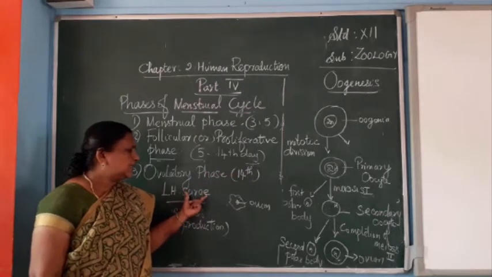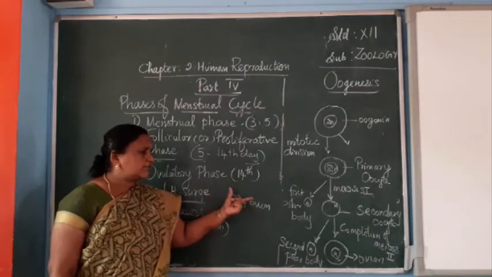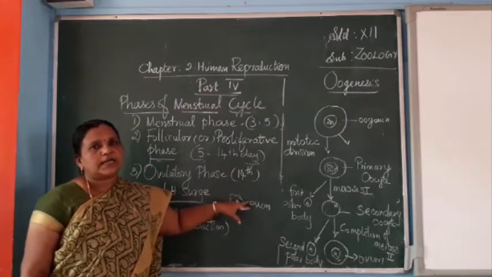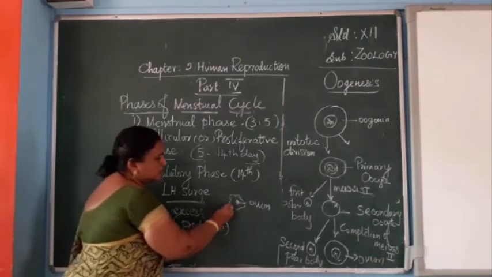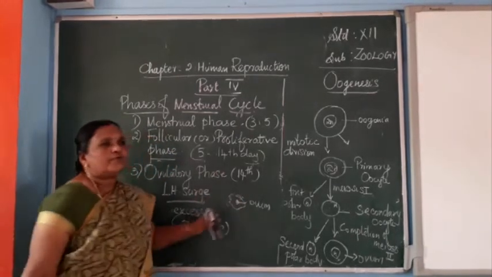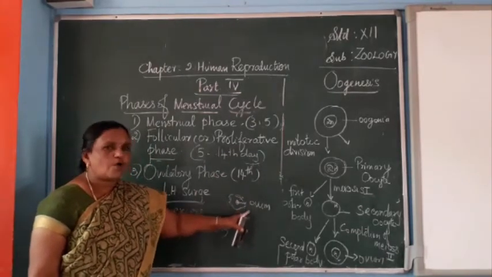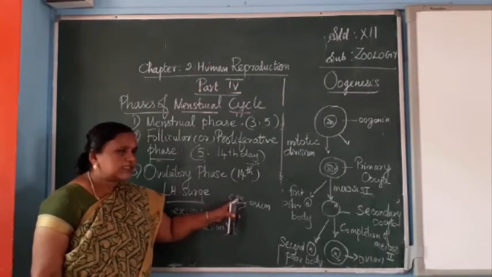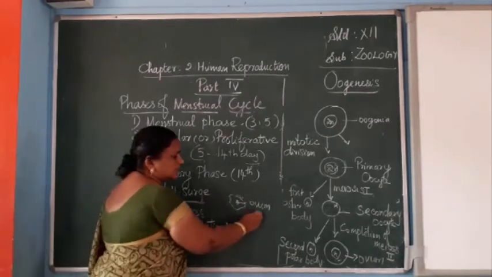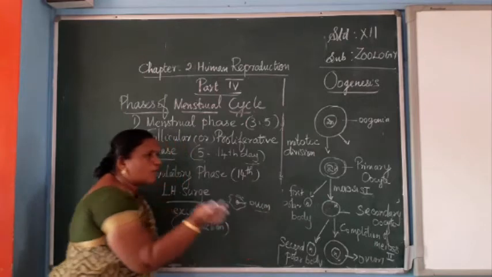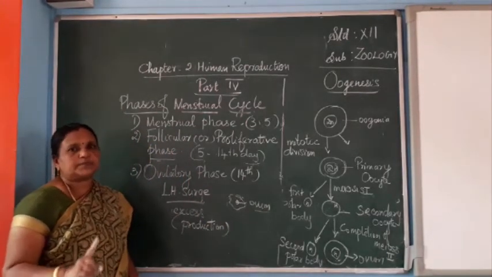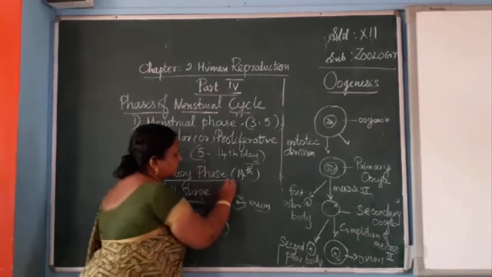This LH surge motivates the follicle cells to rupture, and the ovum is released. So the LH hormone is responsible for the rupturing of the follicle cell or outer covering, and then the ovum comes out. This process, the rupture and release of the ovum from the ovary, is called ovulation.